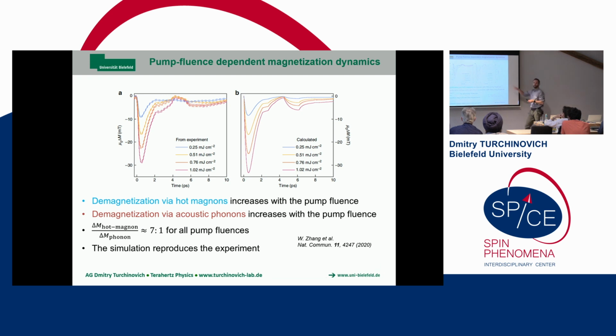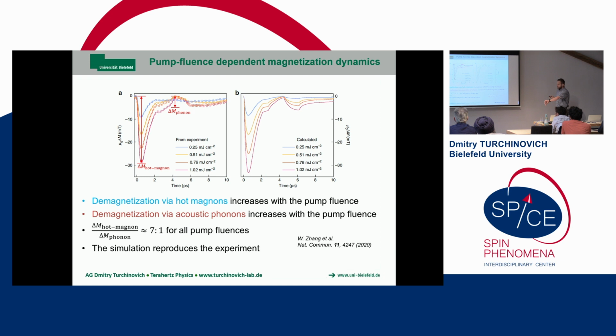It's not a fit of the data to models, it's first principle calculations, and all the key features and the timing are captured very reliably. What we noticed in the data is this constant 7-to-1 ratio between the hot magnon and the acoustic demagnetization amplitudes for all the fluences that we have used.